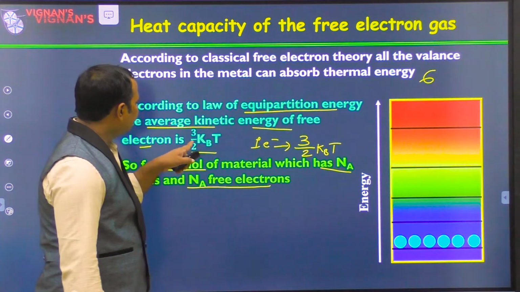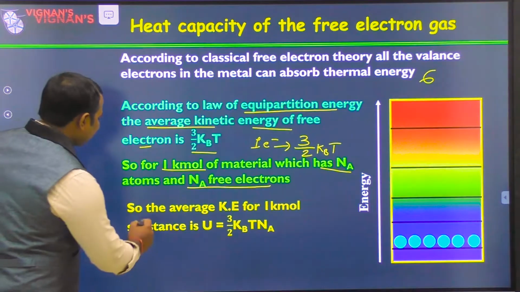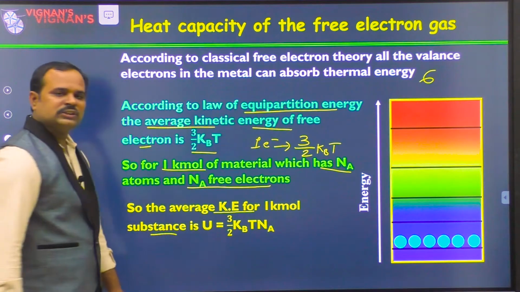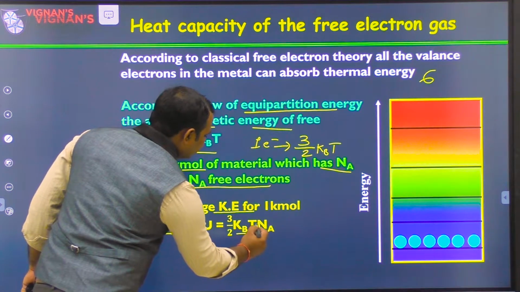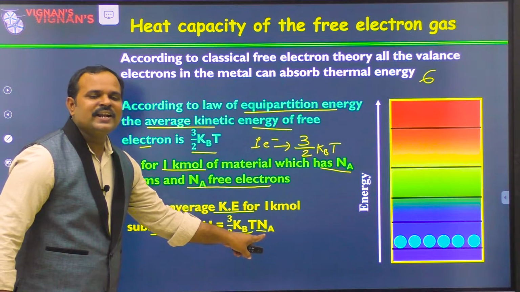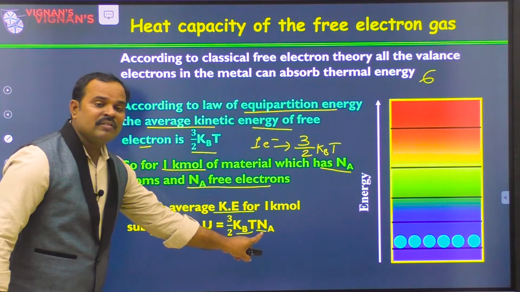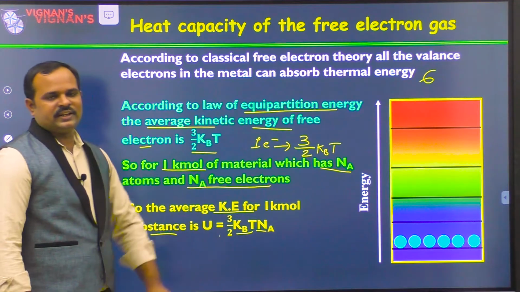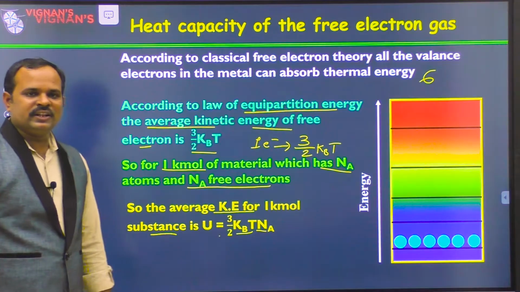That will be simply 3/2 kT into Na. So the internal energy U is equal to 3/2 kB T into Na, because Na number of electrons are there, each one has 3/2 kT. So this is the kinetic energy of the material.